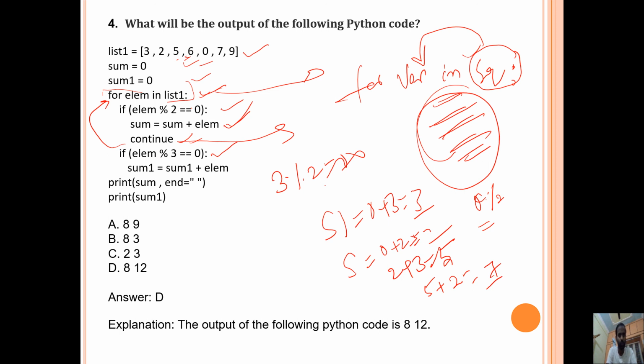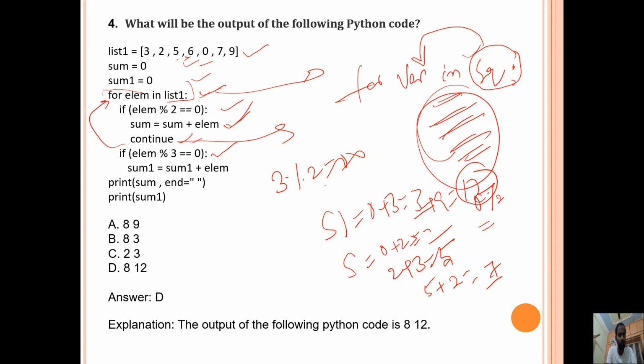Coming back to 9. 9 modulus 2, condition is false. Previous sum 1 is 3, 3 plus 9 equals 12. Clear? So now sum 1 equals 12.